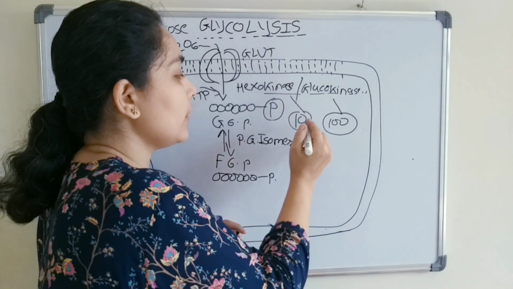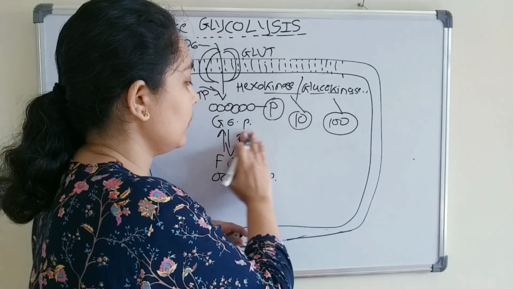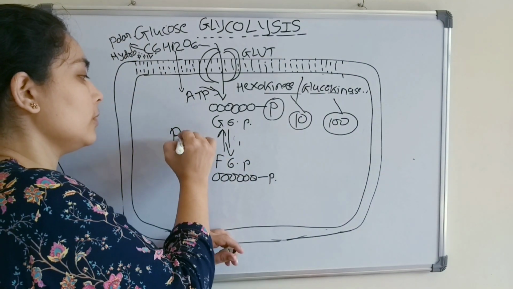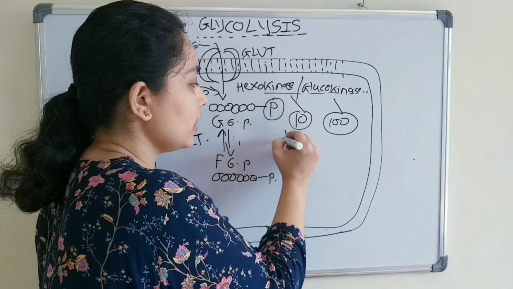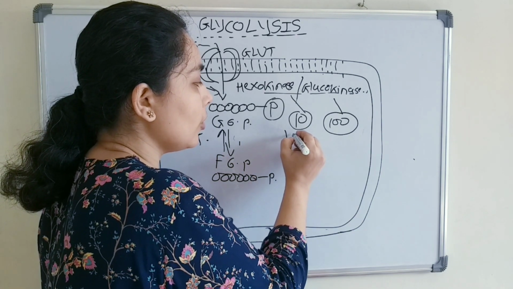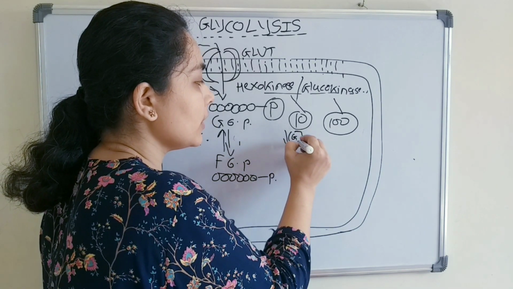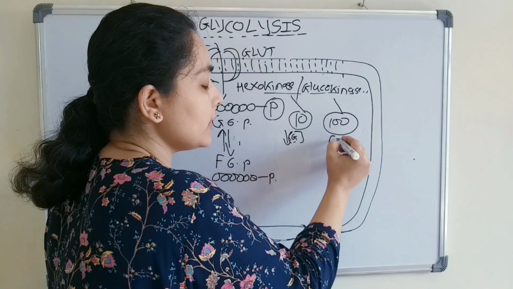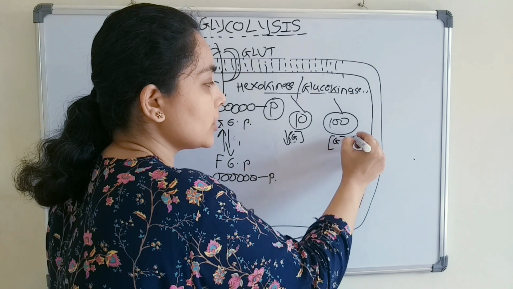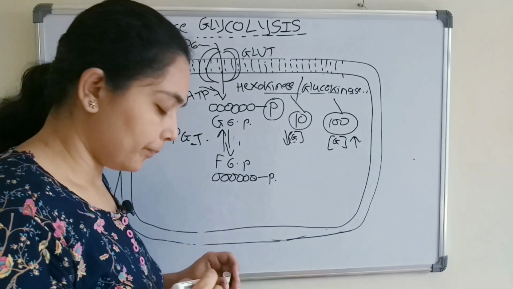So hexokinase will work in low glucose concentration, when the glucose concentration is less, and for glucokinase the glucose concentration should be very high.